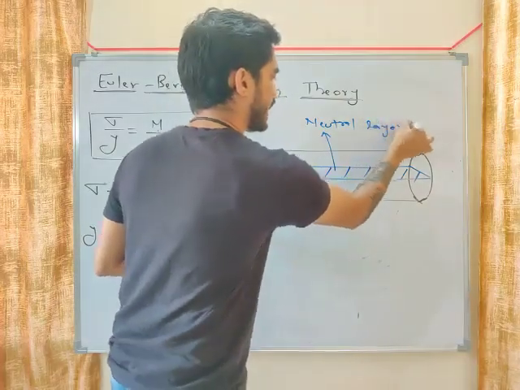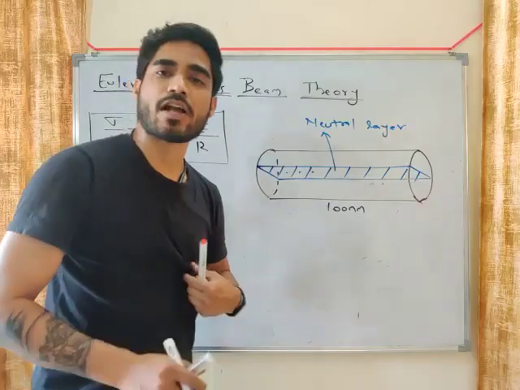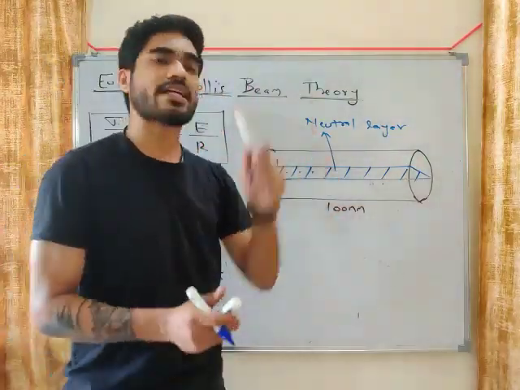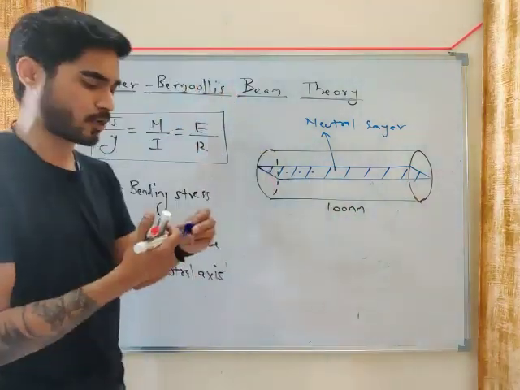Okay, so this is a layer. On this layer, at every point, what is epsilon? What is the change in length? Zero. And if epsilon is 0, sigma is also 0. So on this layer, at every point, sigma is 0 and epsilon is 0.